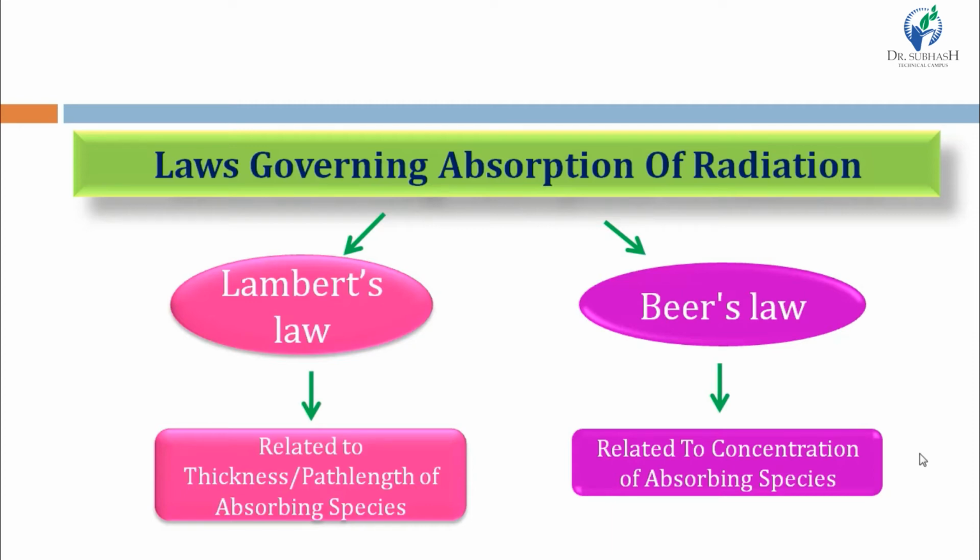So these are the two laws which govern the absorption of radiation, and these are the fundamental landmarks in the field of spectrophotometry. First one is Lambert's law and second one is Beer's law. Lambert's law is related to the thickness or path length of absorbing species, and Beer's law is related to the concentration of absorbing species.